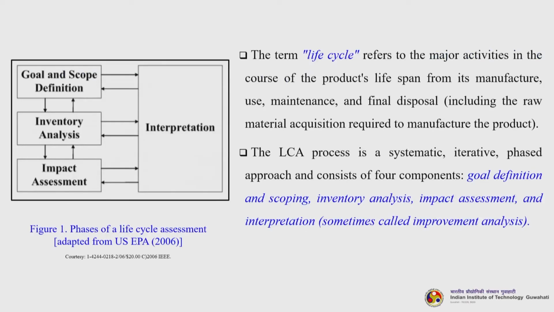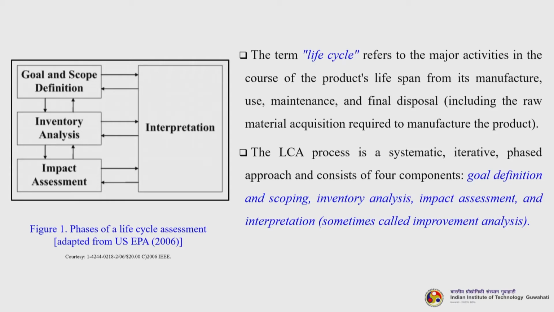Okay. So, you can have a look at this figure 1. This describes the phases of a life cycle assessment. It was adapted from US EPA. So, goal, scope and definition, inventory analysis, impact assessment and interpretation. Now, all these things are interrelated with each other.